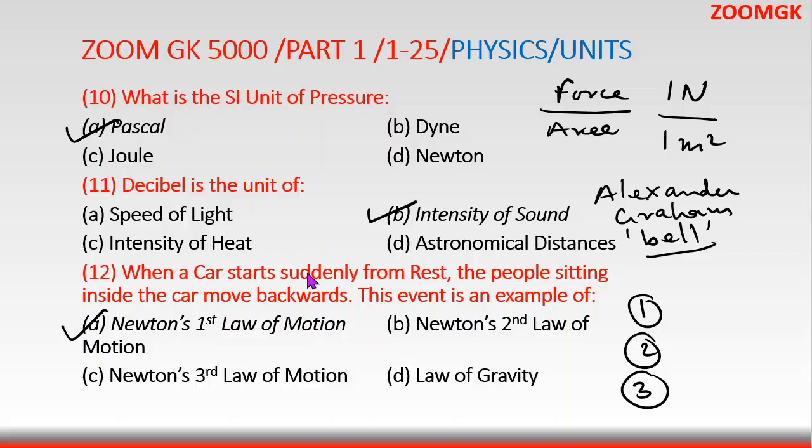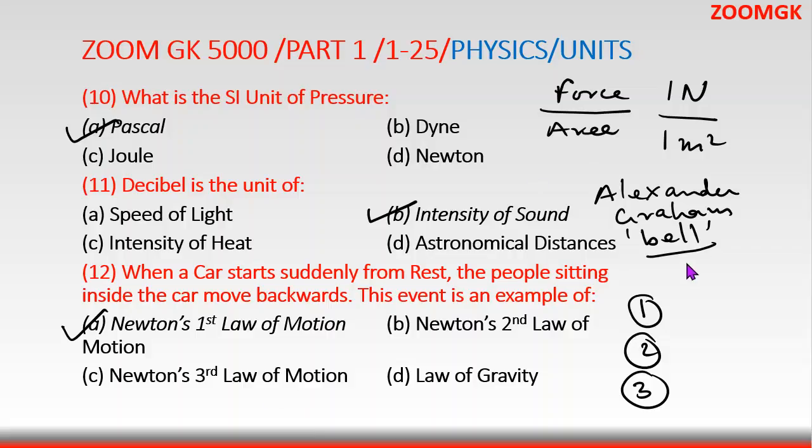When the car starts, the person sitting goes back. He moves backward while the car is moving forward because he is still in the state of inertia. The car has started moving, but his upper body is in the state of inertia. That's why it has gone backward.